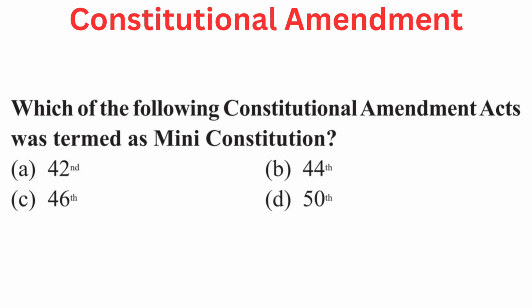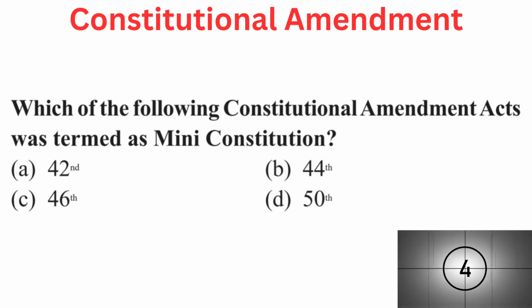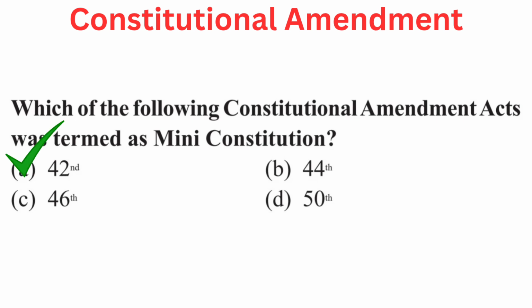Your question is: which of the following constitutional amendment acts was termed as mini constitution? Your options are A 42nd, B 44th, C 46th, or D 50th. Right answer is A 42nd.